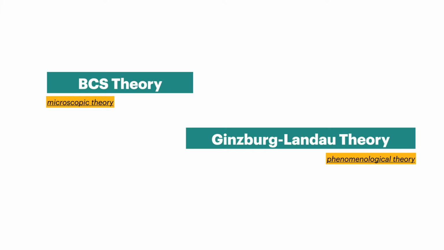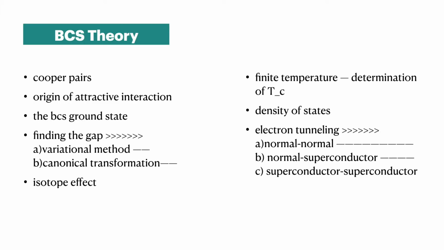Okay. So for BCS theory, these are the topics that we are going to discuss mainly here. First we will discuss the Cooper pairs, then we will talk about the origin of the attractive interaction. We know that an attractive interaction exists between electrons, which is unusual, so how does this attractive interaction come into the picture. Then we will talk about the ground state, like the ground state wave function, and then the celebrated gap of superconductivity, that there is an energy gap.